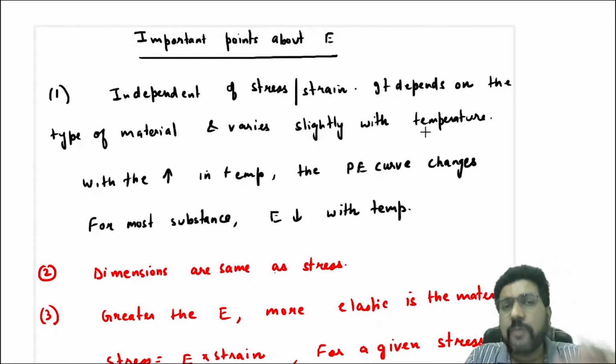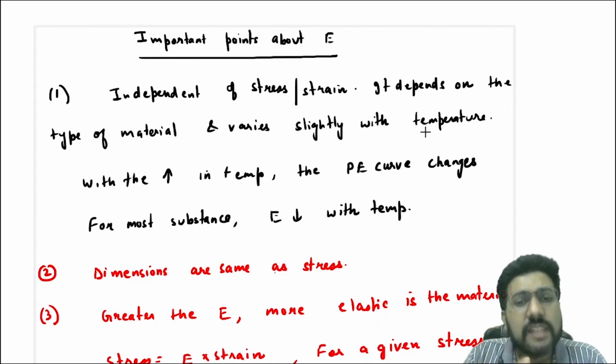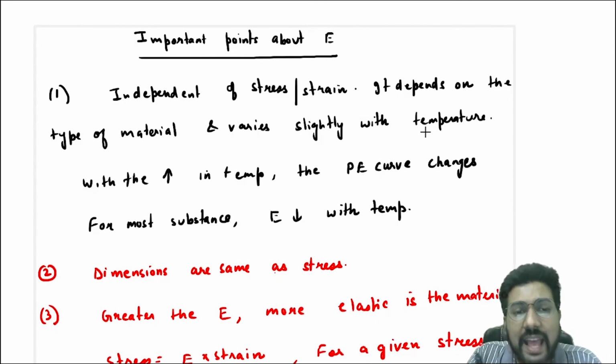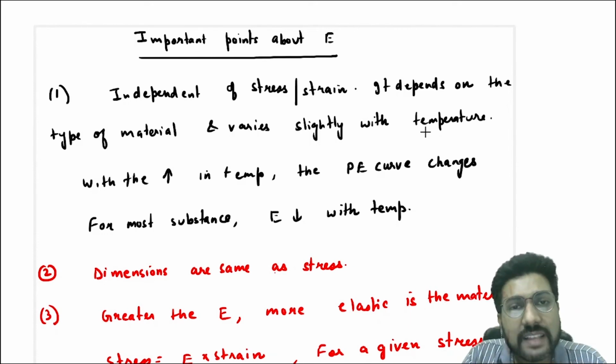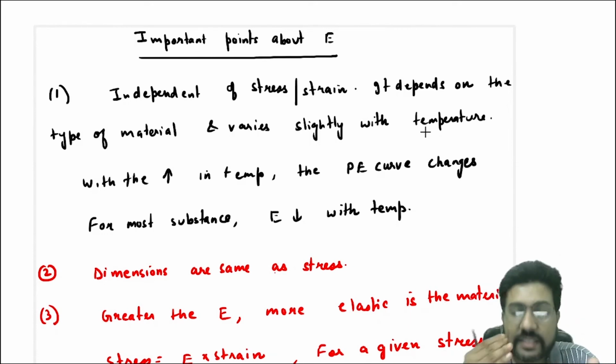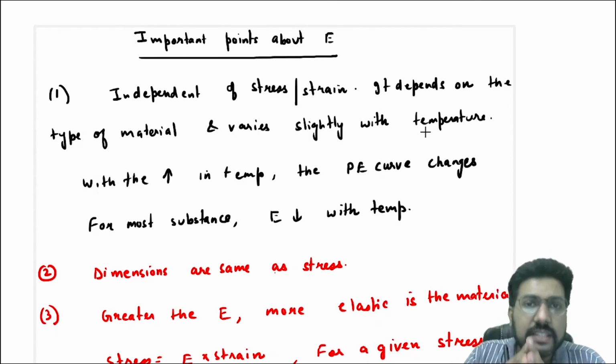Yes, it might vary slightly with temperature, because when the temperature increases, the intermolecular separation increases, so there are some changes in the potential energy curve. For most substances, as the temperature increases, the modulus of elasticity decreases, whether it's the Young's modulus or the bulk modulus.